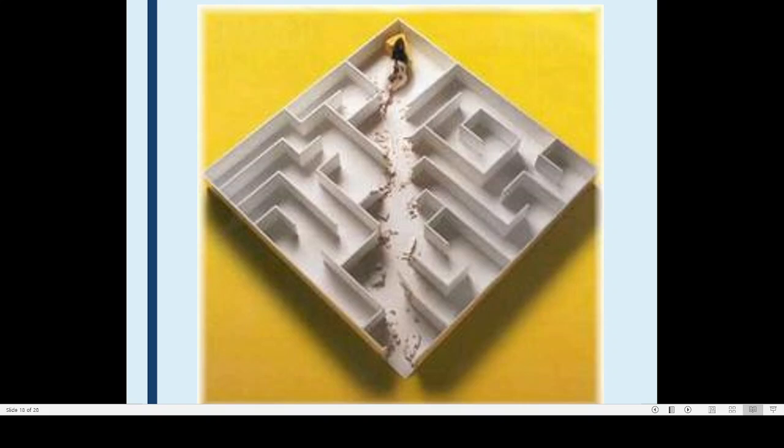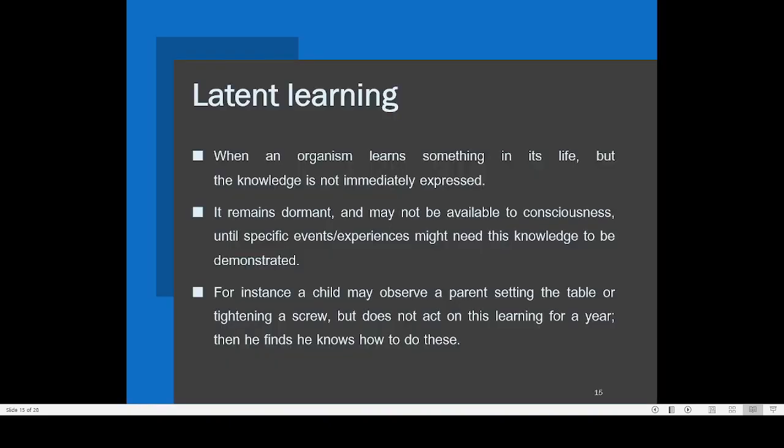So here you can see that this is a maze, because there is only one way, that is going the straight line. Normally, how a mice or rat is running, it will always be moving in a zigzag manner. So they will normally enter into these mazes and find that there is no escape. So only if they are moving in this particular line, they will be able to come out. So this kind of learning is known by the name latent learning.